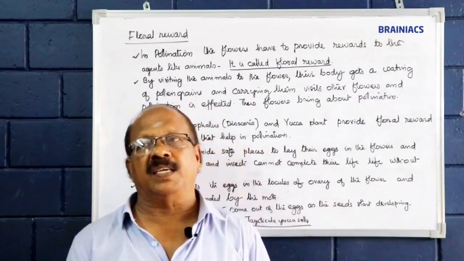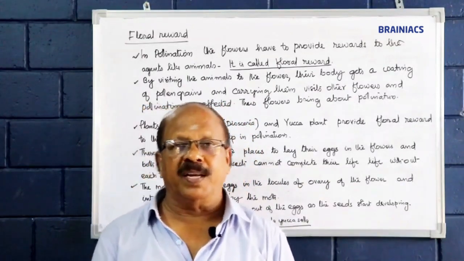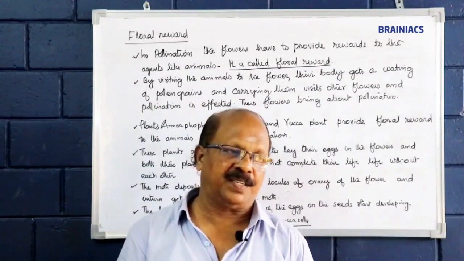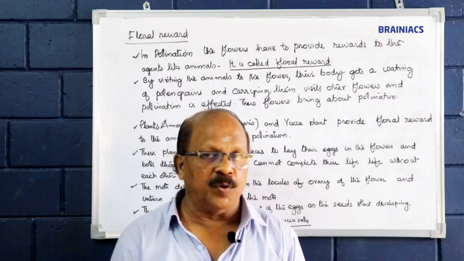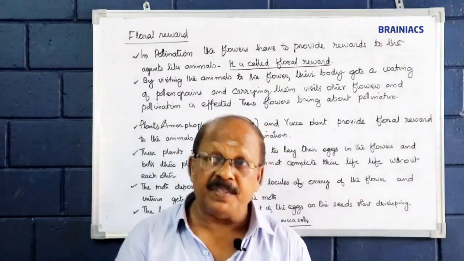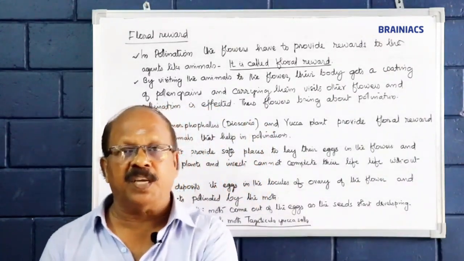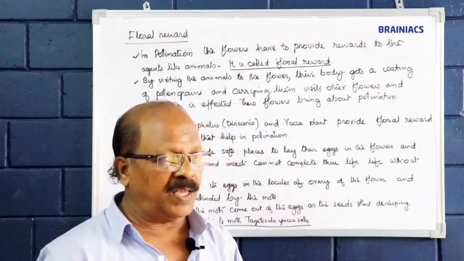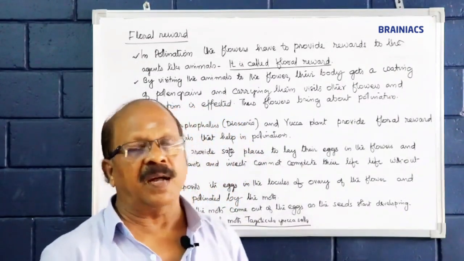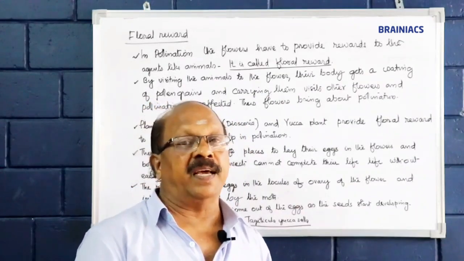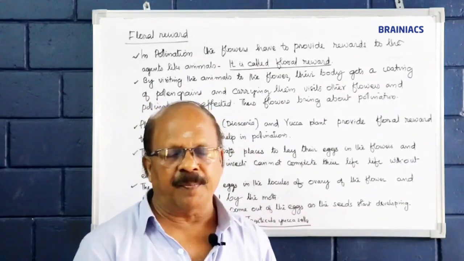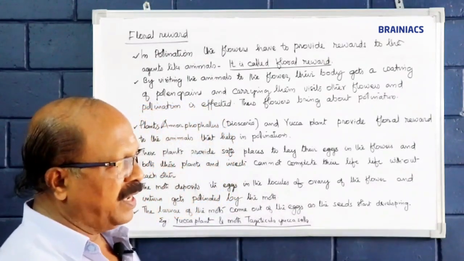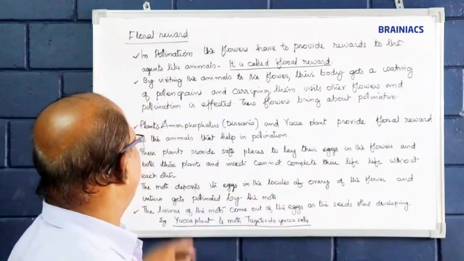During this time, the sticky or spinous pollen grains will grip the body of that particular insect. Carrying them, knowingly or unknowingly, they visit another flower, maybe of the same species. Then these pollen grains deposited on their body will be transferred to the stigma of the second flower. Then they bring about the pollination.